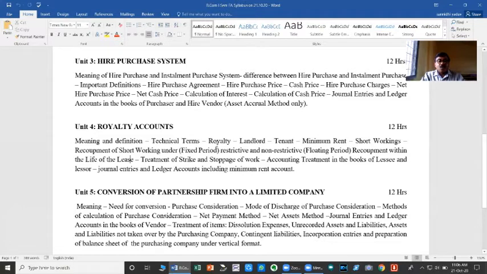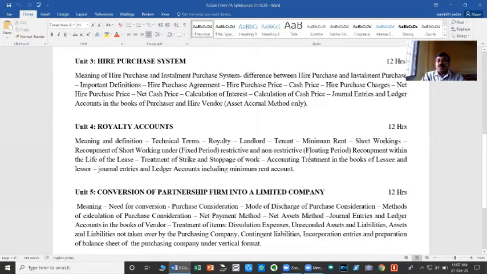So here, what do you mean by landlord? What do you mean by royalty? Nothing but a rent. Landlord, the owner of the right. Tenant, the user of the right. Minimum rent, the minimum amount that is payable by the tenant to the landlord. And then short working. What is short working? Lower amount or lower quantity of work carried on by the tenant compared to the minimum rent payable thereon.